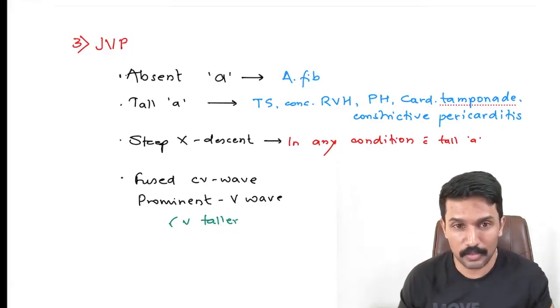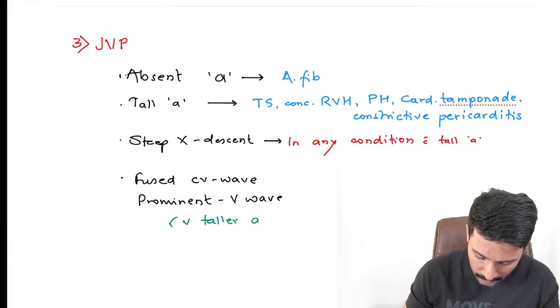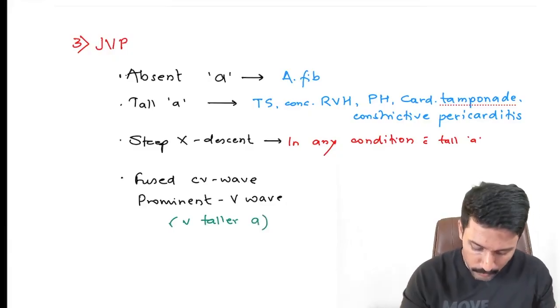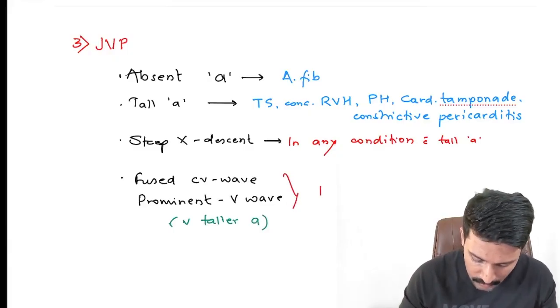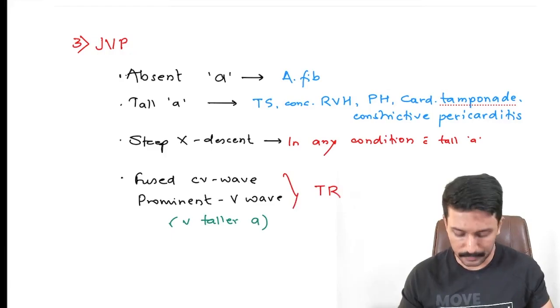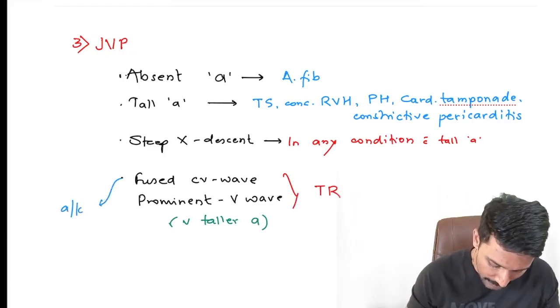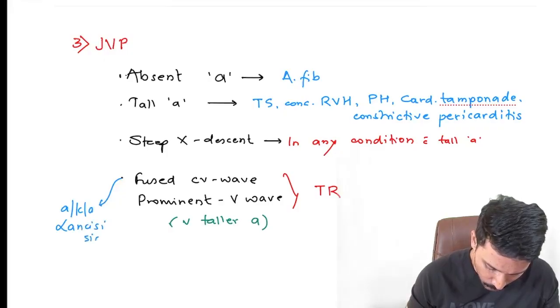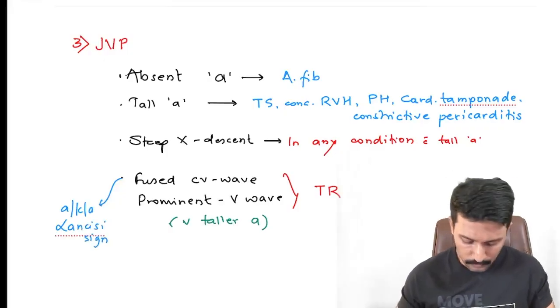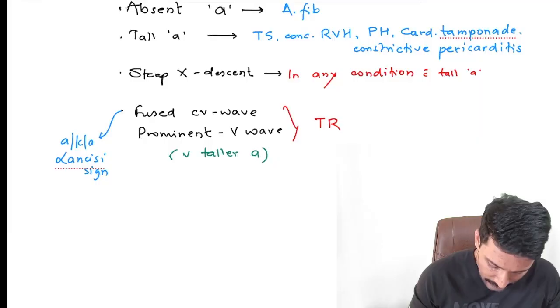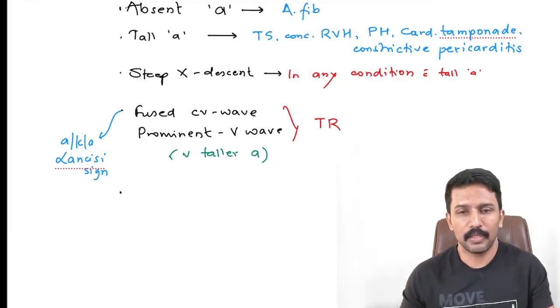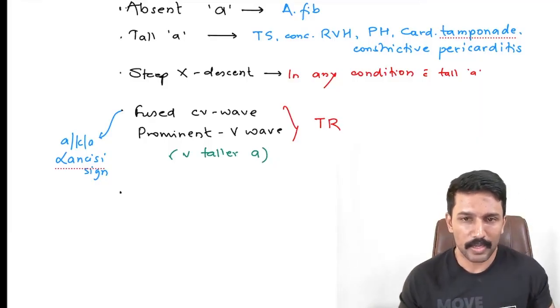Normally A is the tallest wave. So if V is taller than A, that is prominent V wave. So both of them are seen in patients with tricuspid regurgitation. And remember, the fused CV wave is also known as Lancisi sign. It's called Lancisi sign.